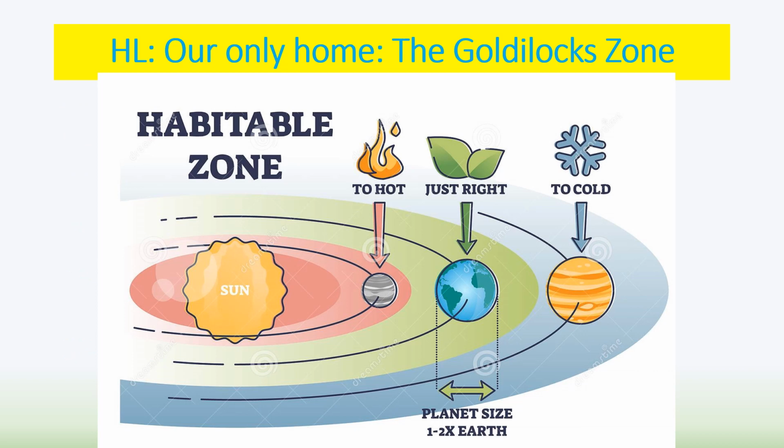HL students, you also need to know about something called the Goldilocks zone, and that is the idea of it being not too hot, not too cold, but just right, like Goldilocks. And the Earth is in just the right place with just the right characteristics in our solar system to allow the abundance of life that we have now, and particularly the water that we have here on our planet.